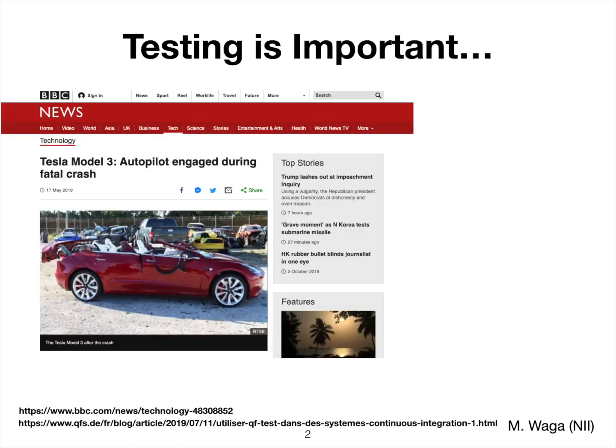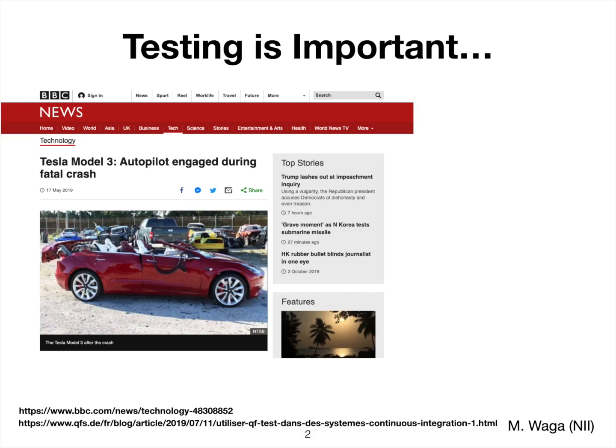So, it is important and necessary to test a cyber-physical system, for example a self-driving car, before deployment because a problem in these systems, for example a car crash, has a very big impact on our daily life.